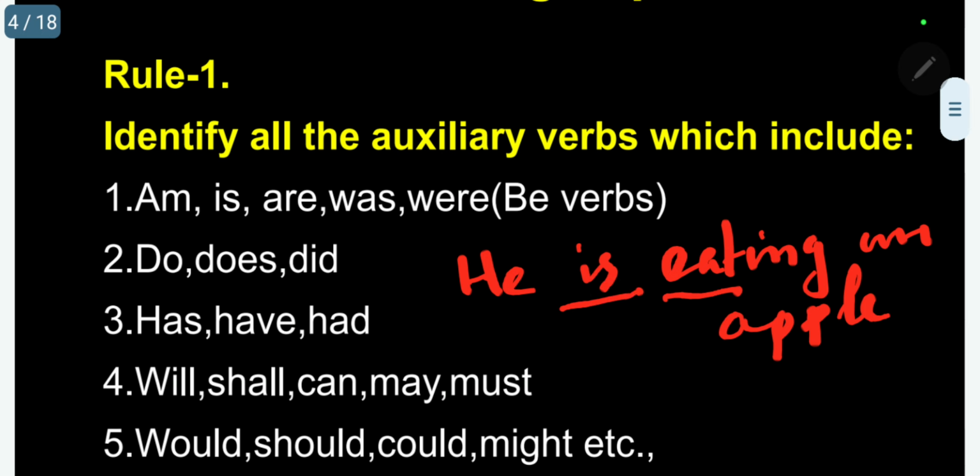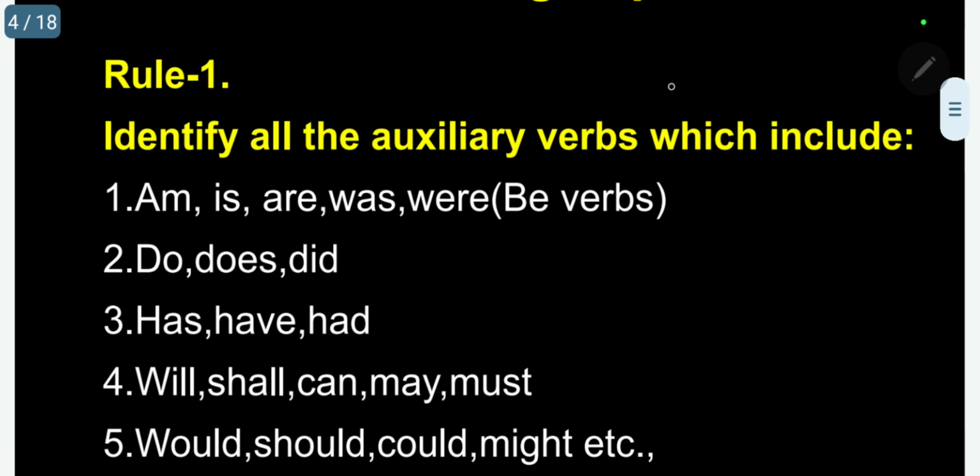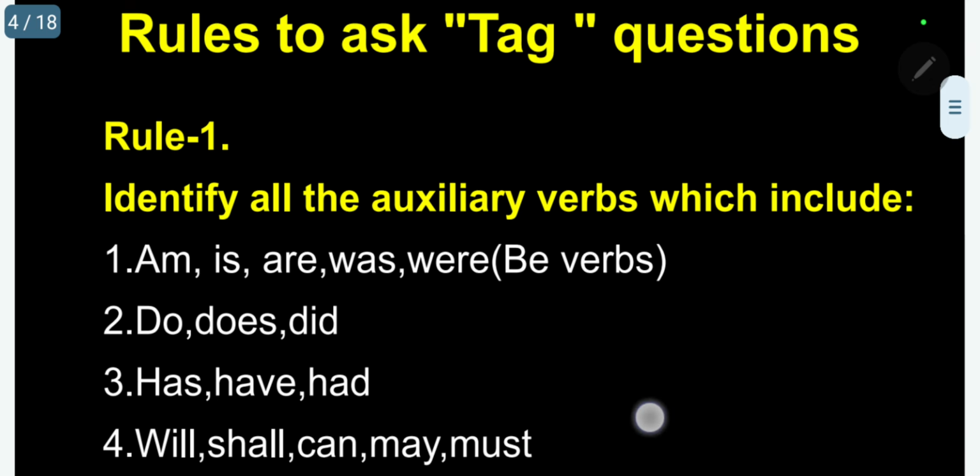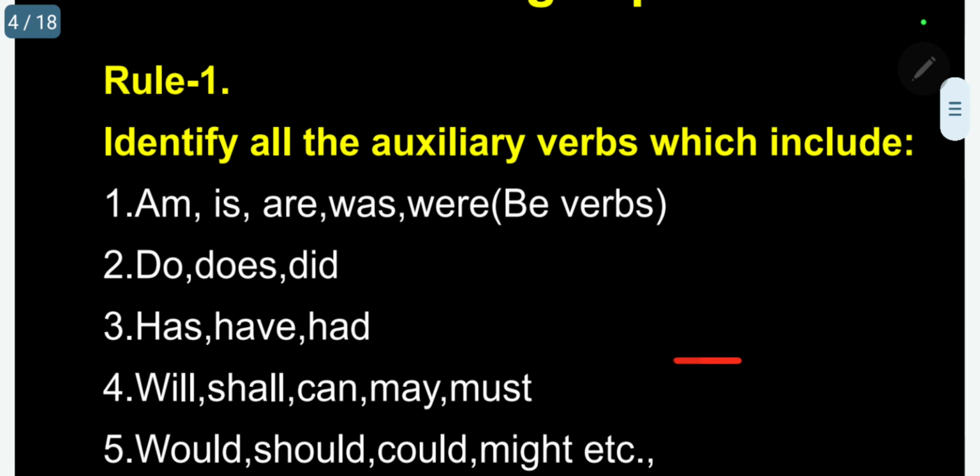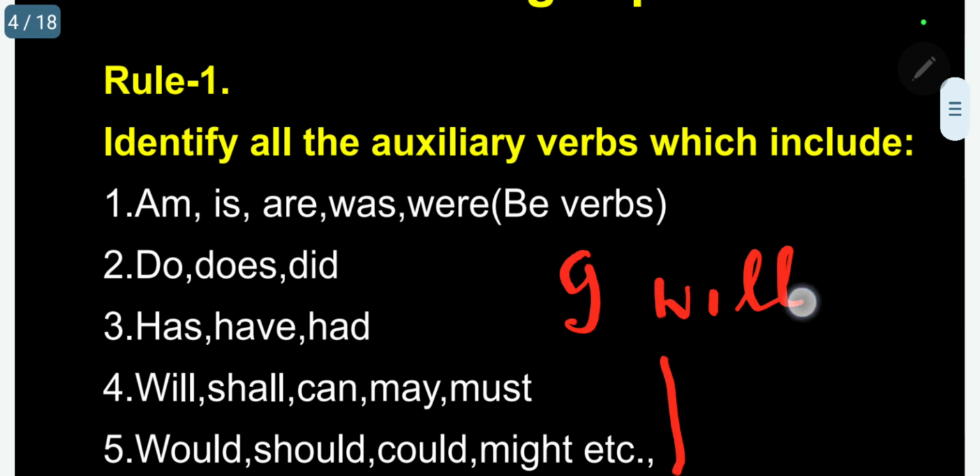Please follow. The primary auxiliaries, the first three types, will act as a main verb as well as an auxiliary verb. Whereas if you take the secondary auxiliary verb or modal verb, it will not come as a main verb. Say, for example, "I will." I cannot stop there.